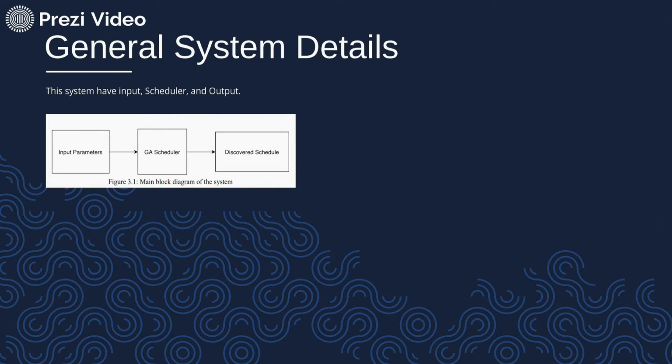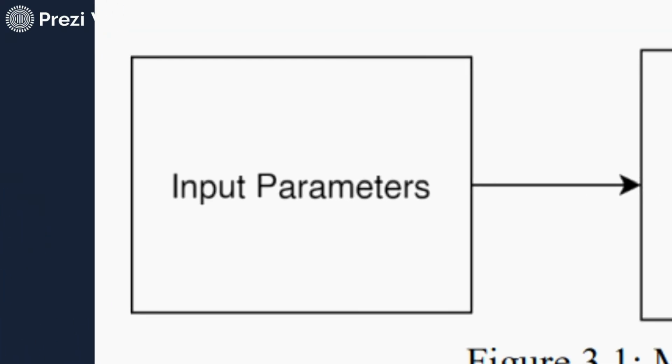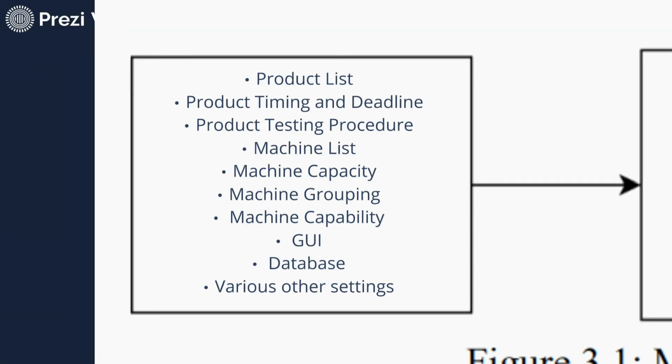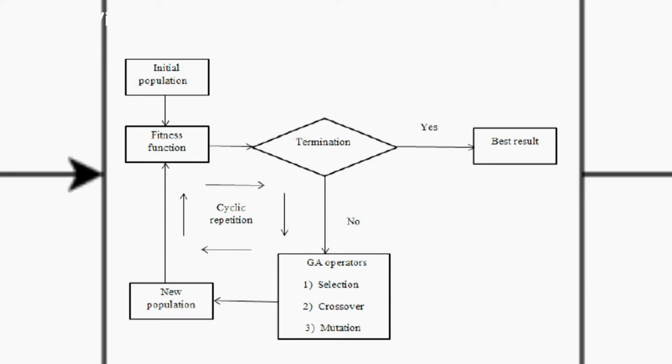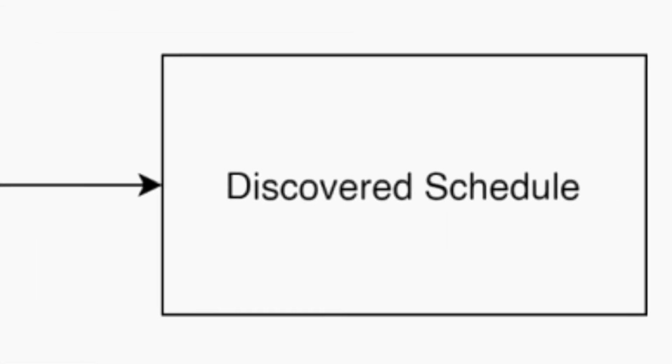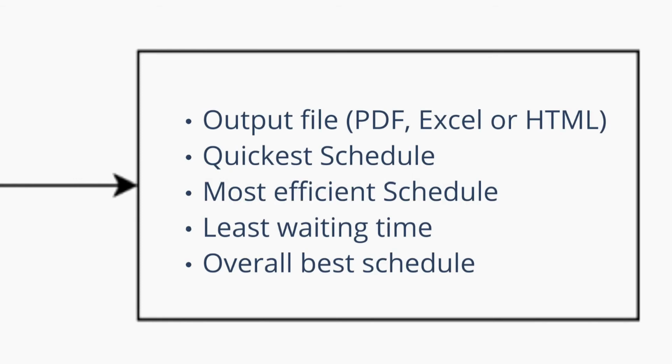So this is my general system flow. It has input, scheduler and output. The input data consists of multiple parameters and components, which are listed in the diagram. Then, the scheduler actually has 5 components, which are initialize population, evaluation, selection, crossover, mutation, and evaluation. It will provide the best result when the termination condition has been met. And finally, the output for my schedule is this. Only a simple schedule in the form of Excel or HTML.